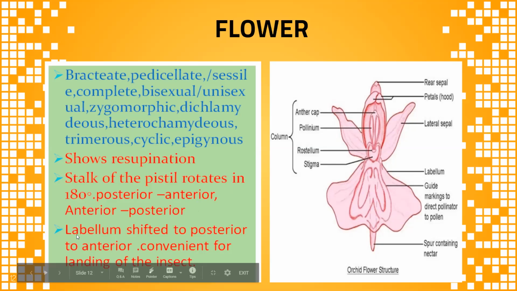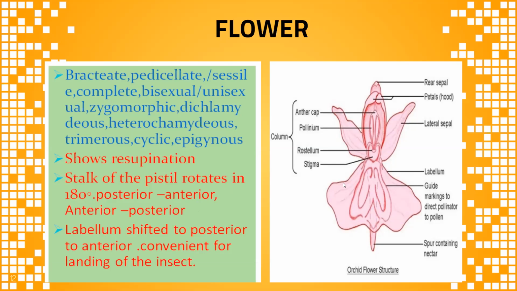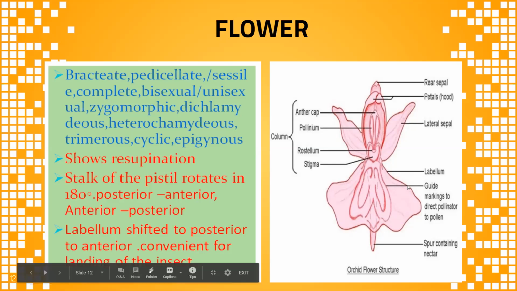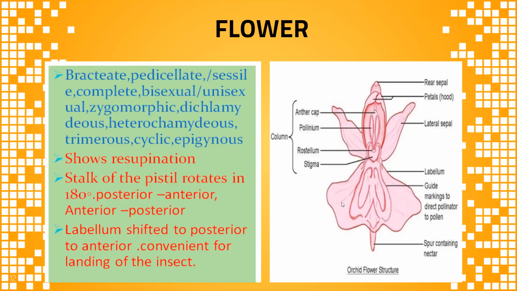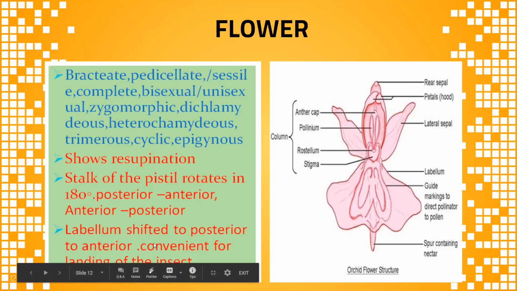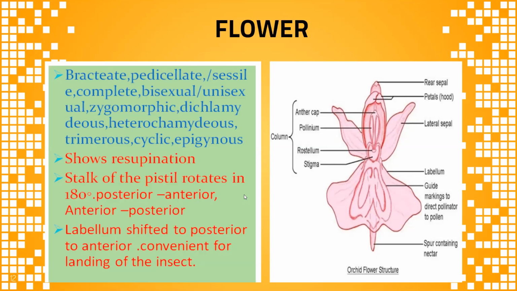And here the labellum. It is a petal, separated from the remaining two, and it is bigger in size and completely different in color also. It is shifted from posterior to anterior side, convenient for the insects at the time of pollination. The labellum provides space for sitting on its surface. The insects can easily sit on the labellum at the time of pollination.